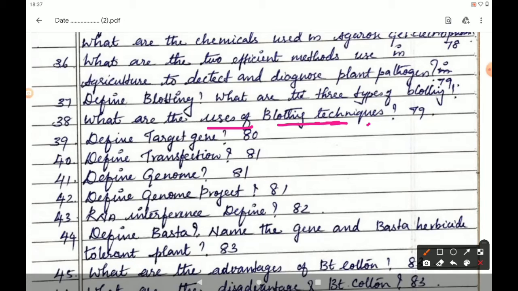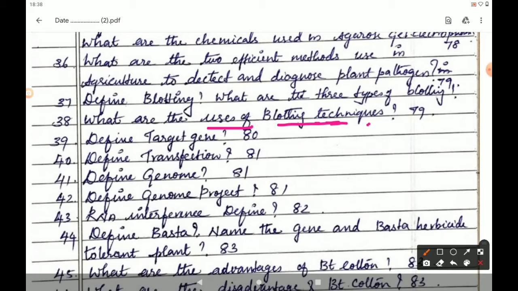And genome projects have been taken so far: Chlamydomonas, Arabidopsis thaliana, rice and maize plant. Any one of the examples you can study, or for 1 mark you can study all the examples. Then next question is, define RNA interference. Page number 82. RNA interference is given in page number 82.